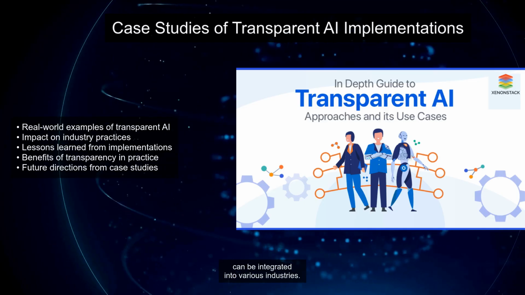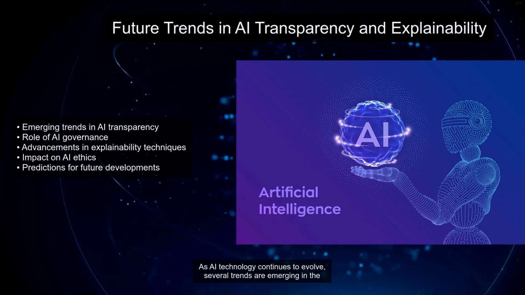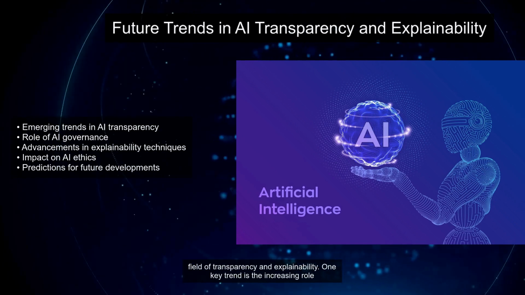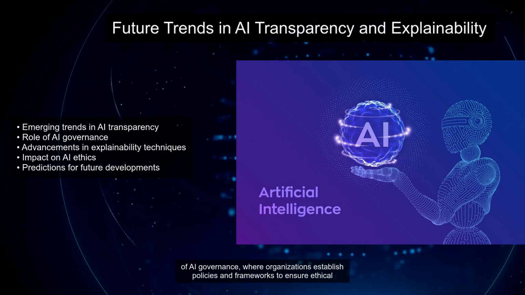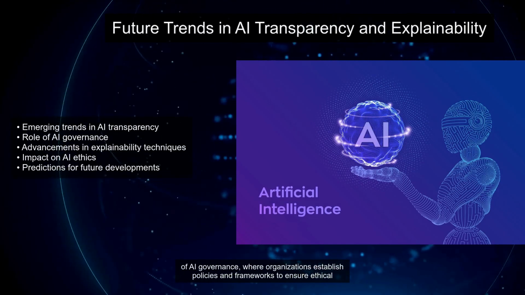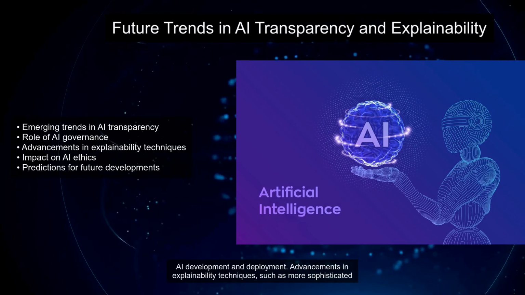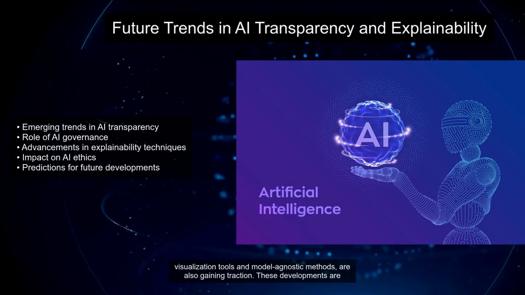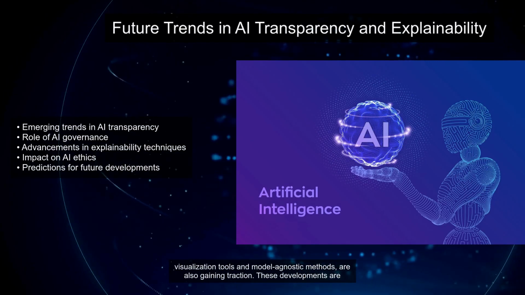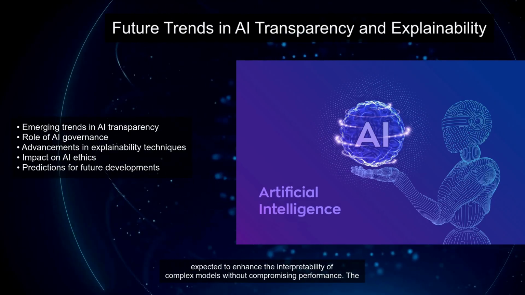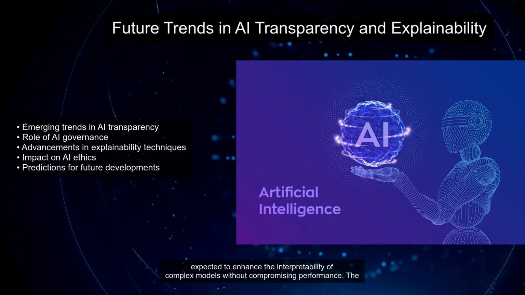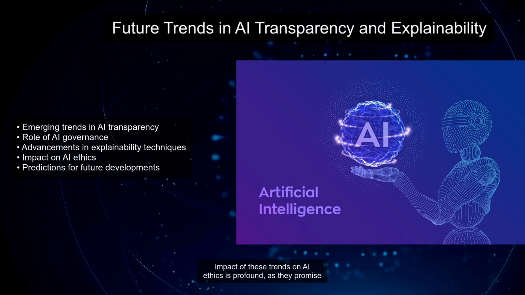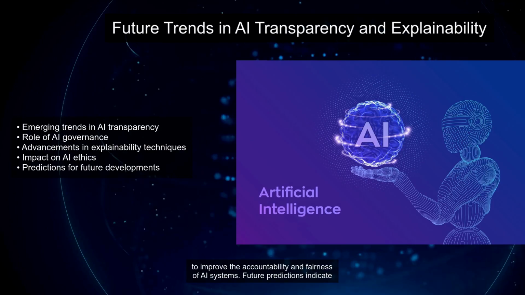As AI technology continues to evolve, several trends are emerging in the field of transparency and explainability. One key trend is the increasing role of AI governance, where organizations establish policies and frameworks to ensure ethical AI development and deployment. Advancements in explainability techniques, such as more sophisticated visualization tools and model-agnostic methods, are also gaining traction. These developments are expected to enhance the interpretability of complex models without compromising performance. The impact of these trends on AI ethics is profound, as they promise to improve the accountability and fairness of AI systems.